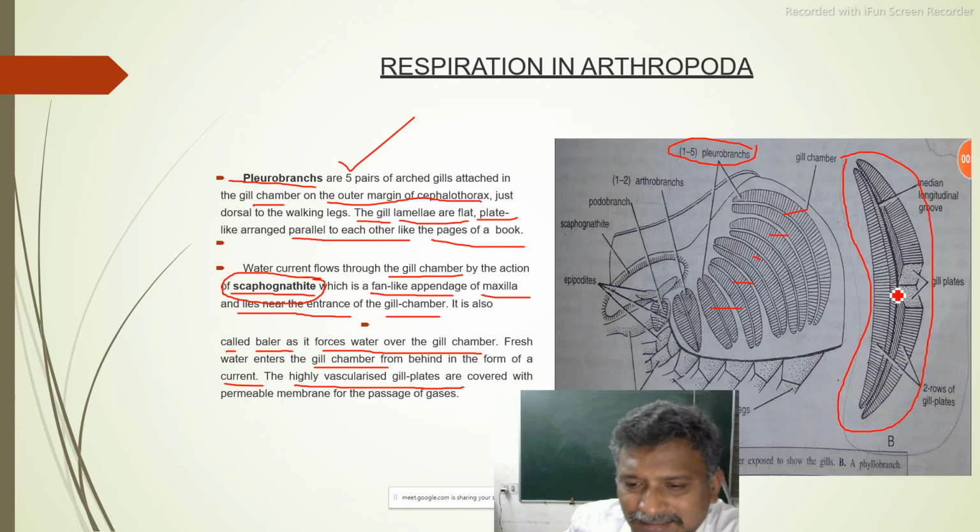So the oxygen will enter the blood capillaries, which are numerously present in the gill plates. When the water is moving on the gill plate, the blood capillaries are also bathed. So they directly take oxygen which is dissolved in that water. Okay.